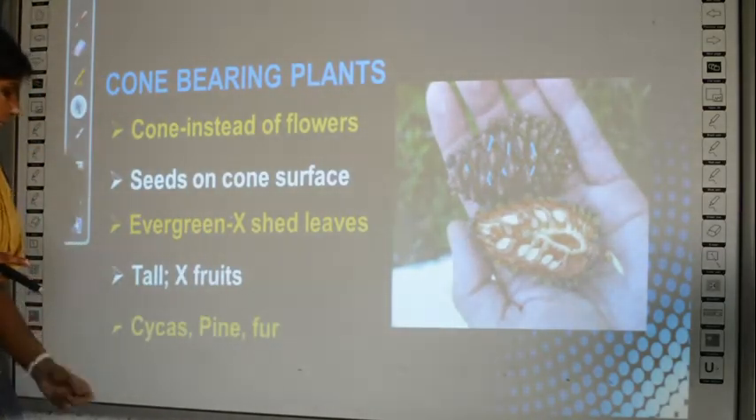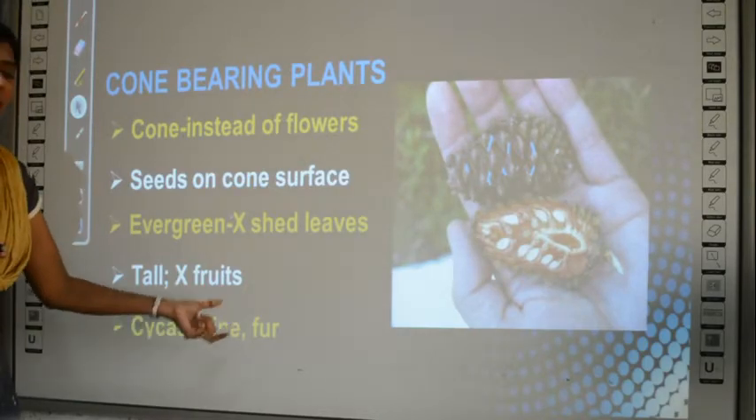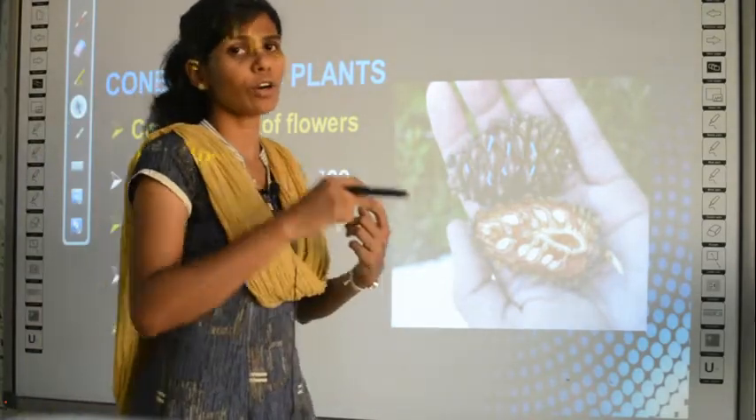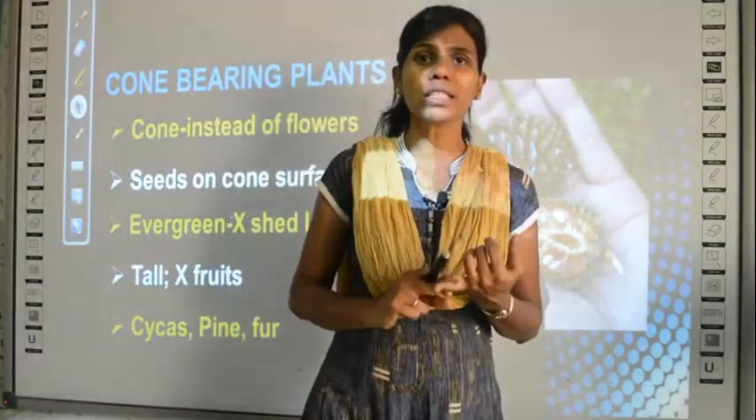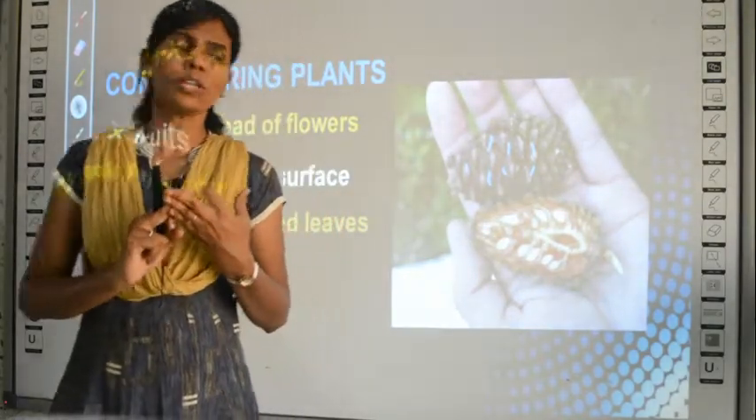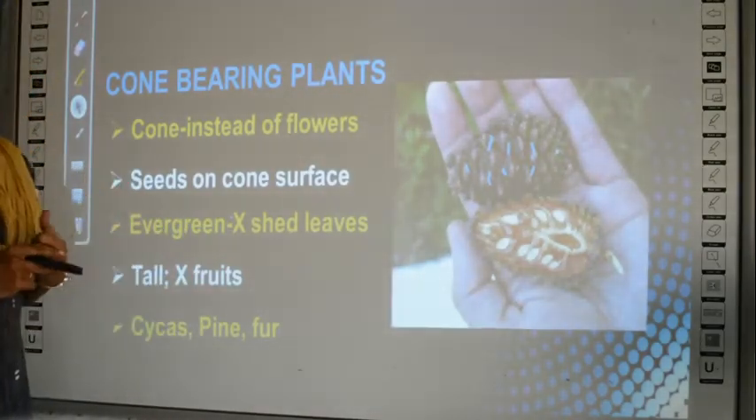Clear? And then examples are given. 3 examples are given: cycas, pine and fir. So what are the 3 examples given in your text for cone bearing plants? Cycas, pine and fir are examples for cone bearing plants. Clear? So this is all about cone bearing plants.